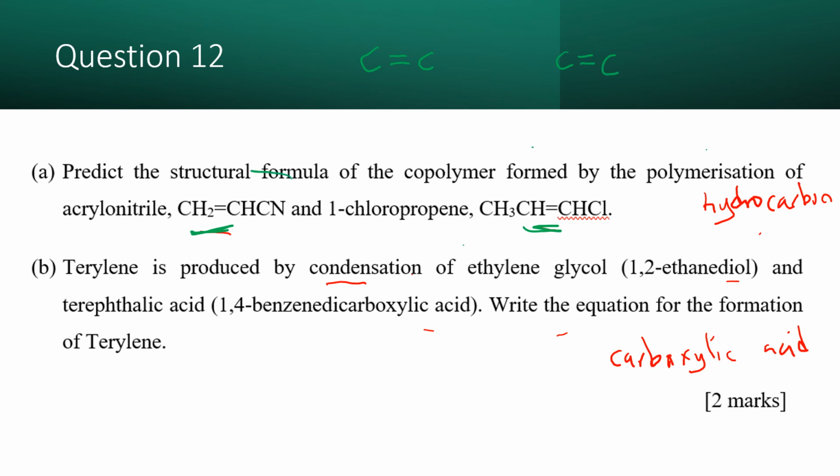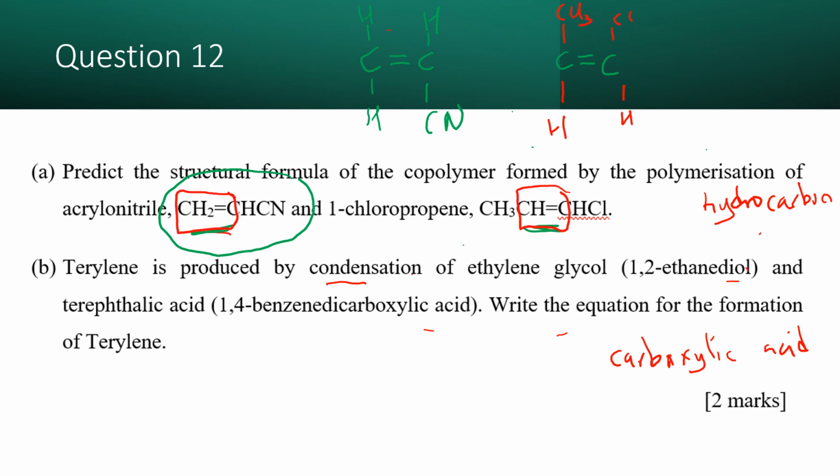So remember kat sini saya draw CH2=CHCN. Dan lagi satu tu adalah CH3CH=CHCl. So kenapa saya draw structure macam gini? Kerana kena remember, you need to remember that the reaction happen. They will do the addition polymerization ni, dia react antara C double bond C dengan C double bond C. So because of that, awak kena fokus pada C double bond C dengan C double bond C.